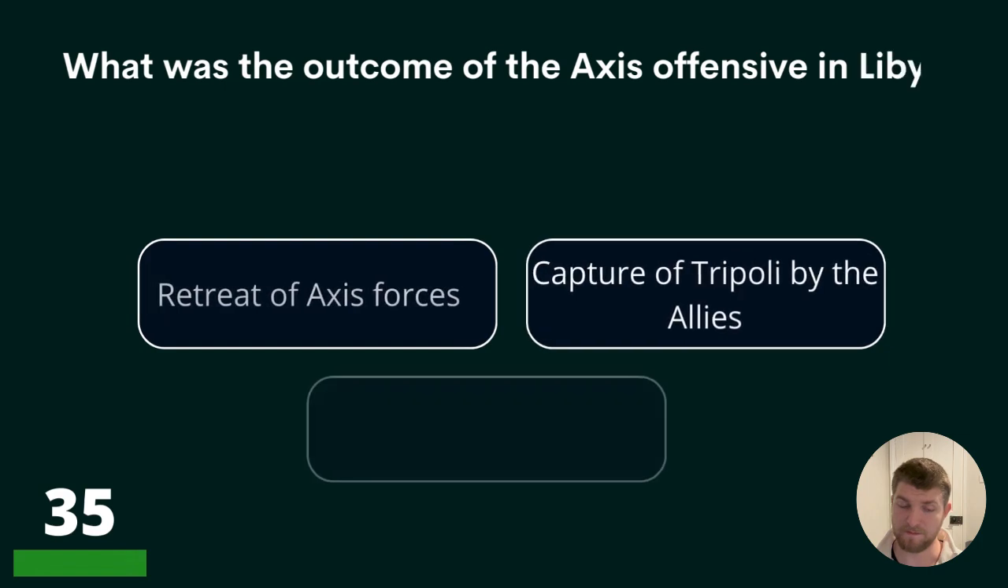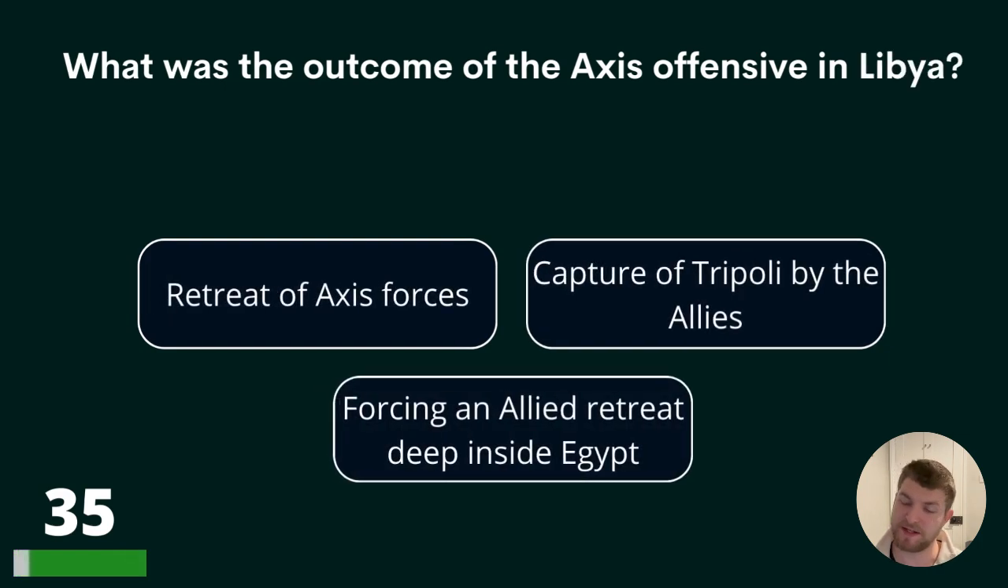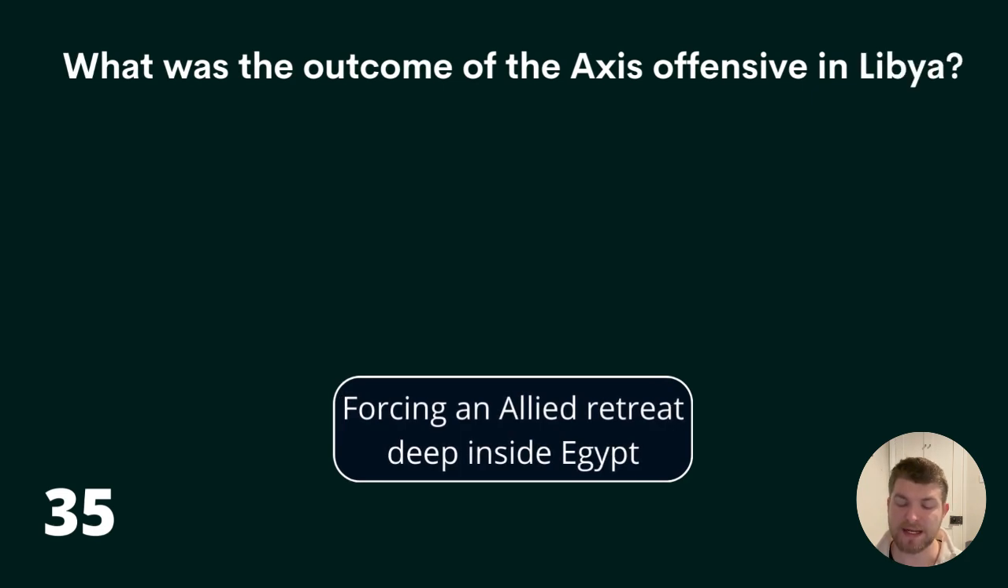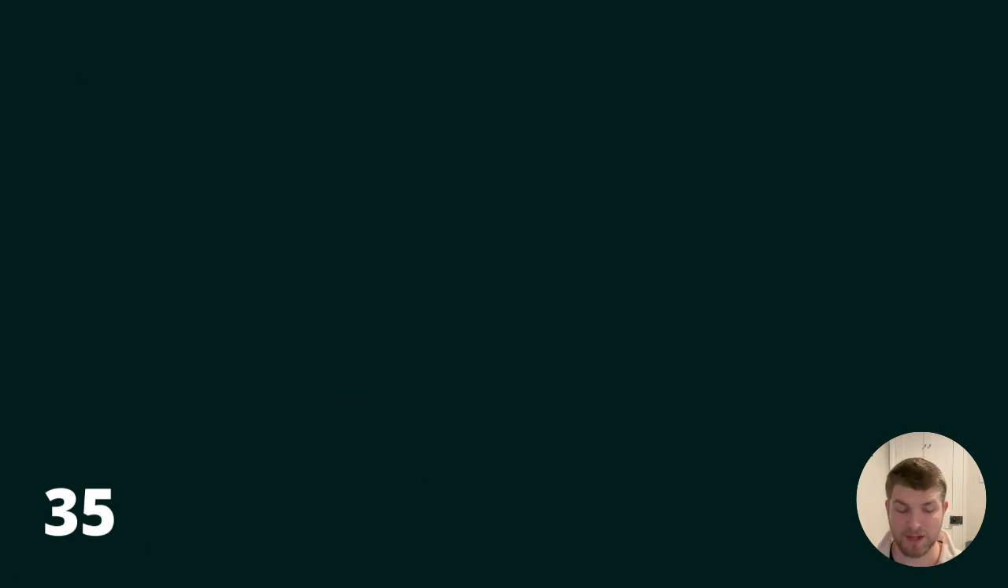Question 35. What was the outcome of the Axis offensive in Libya? Retreat of Axis forces, capture of Tripoli by the Allies, or forcing an Allied retreat deep inside Egypt? The answer is forcing an Allied retreat deep inside Egypt.